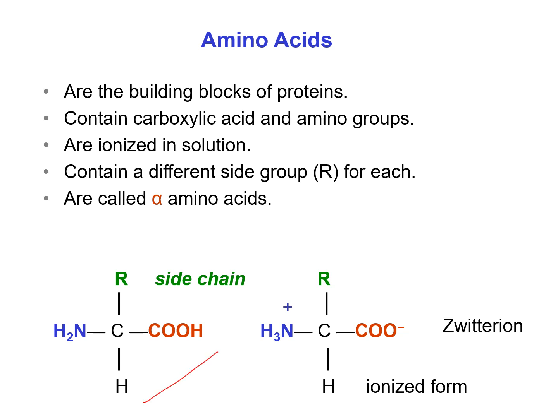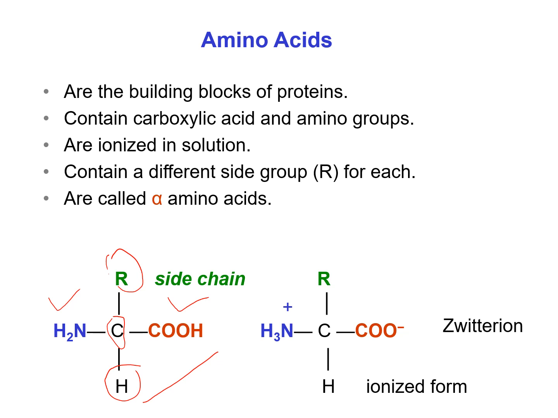An amino acid contains a carboxylic acid group and an amino group on the same carbon, and it contains another hydrogen and another side chain, because carbon can form 4 bonds. Proteins are composed of these amino acids.